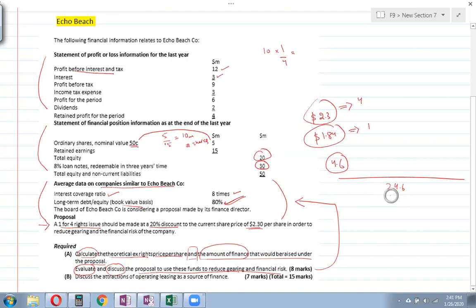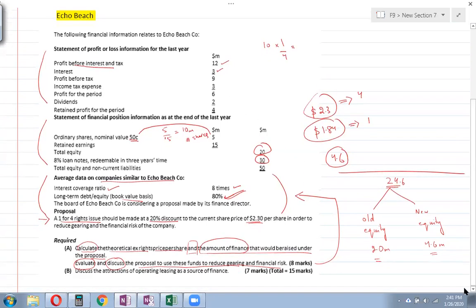That's the equity finance now. The equity finance before was 20 million and 4.6 million is the new equity. So we can say it like old equity is 20 million and new equity is 4.6 million, right? Now with that 20 million, we had a PBIT of 12 million.